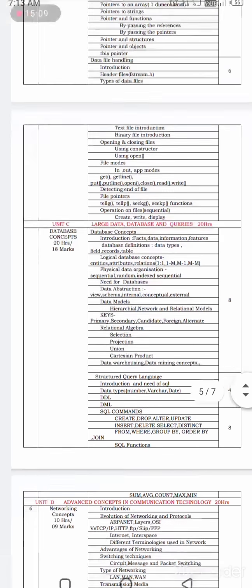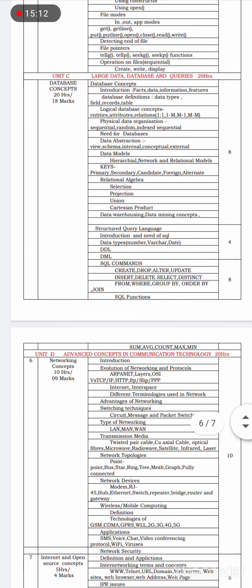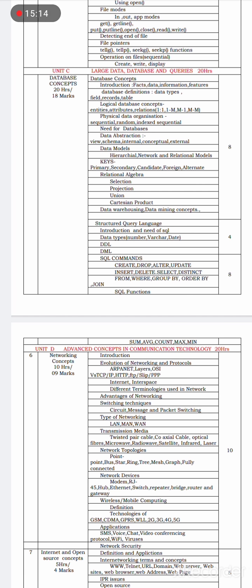Next, in unit 3, or unit C, we are going to study large data, database and queries. Here we are going to study the concept of database. What do we mean by database? A database is a collection of related data items stored under a single file, where the data is related to each other. Such data is stored under a single name or single file. It is called a database.